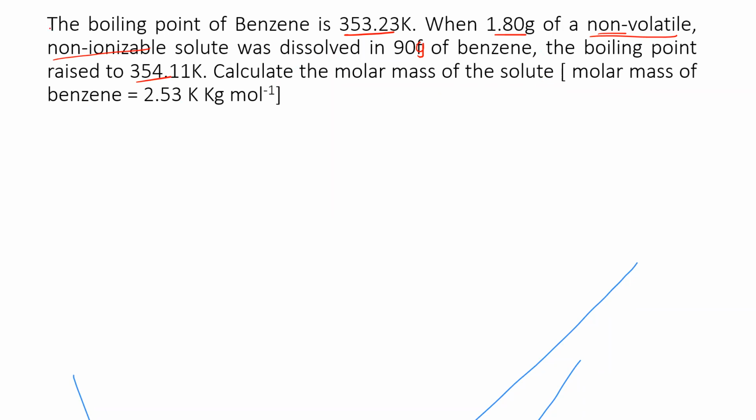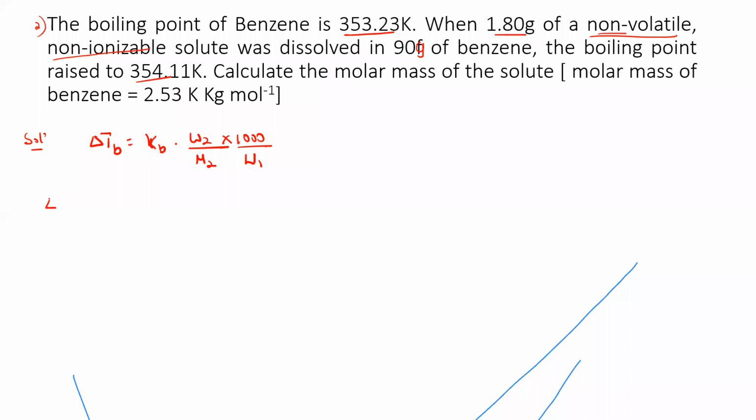First of all, we should understand that this second problem is based on the elevation in the boiling point. So you have to write the formula first. How to write the formula? Same thing. Delta TB will be equal to KB into m. m stands for W2 by M2, which will always be there within all the terms, into 1000 by W1.